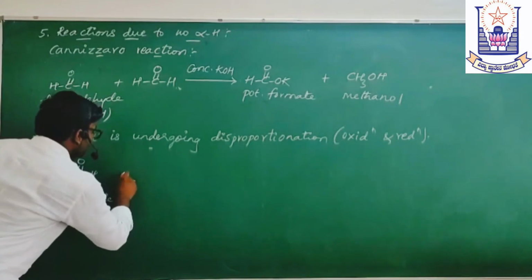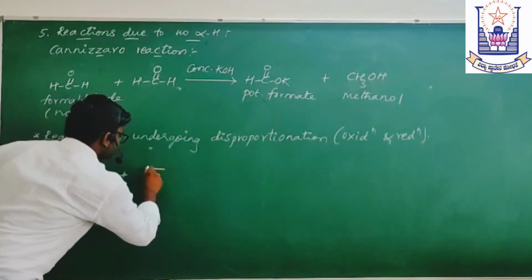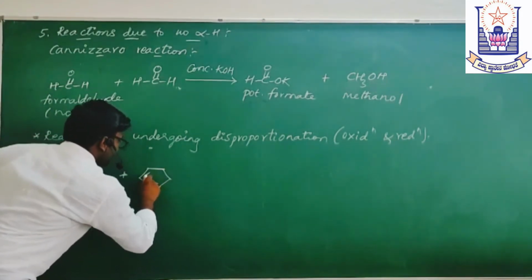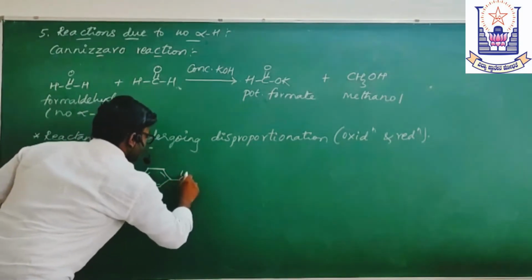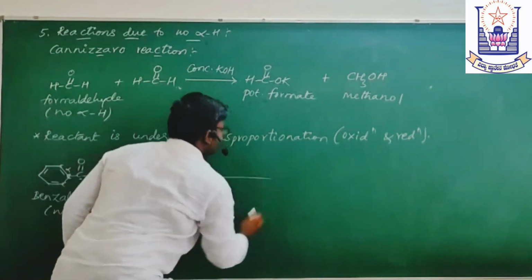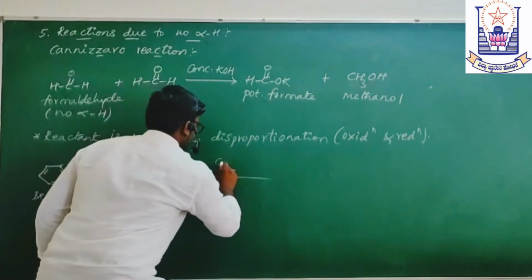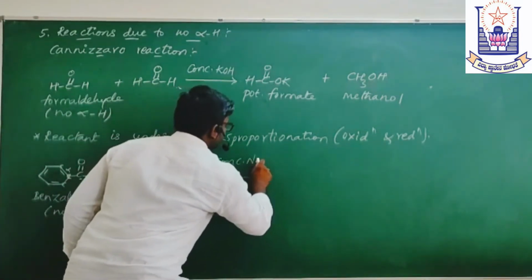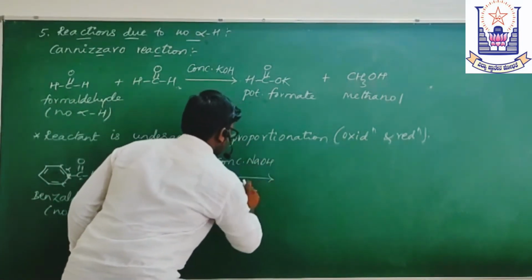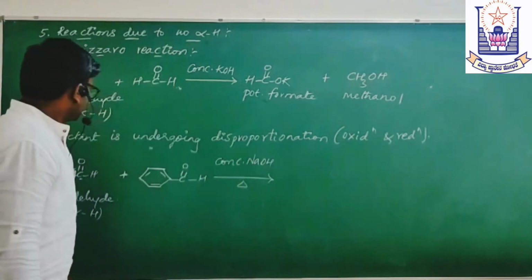Similarly, take one more benzaldehyde molecule. Treat this with alkali, for example, concentrated NaOH, and heat. So what happens?